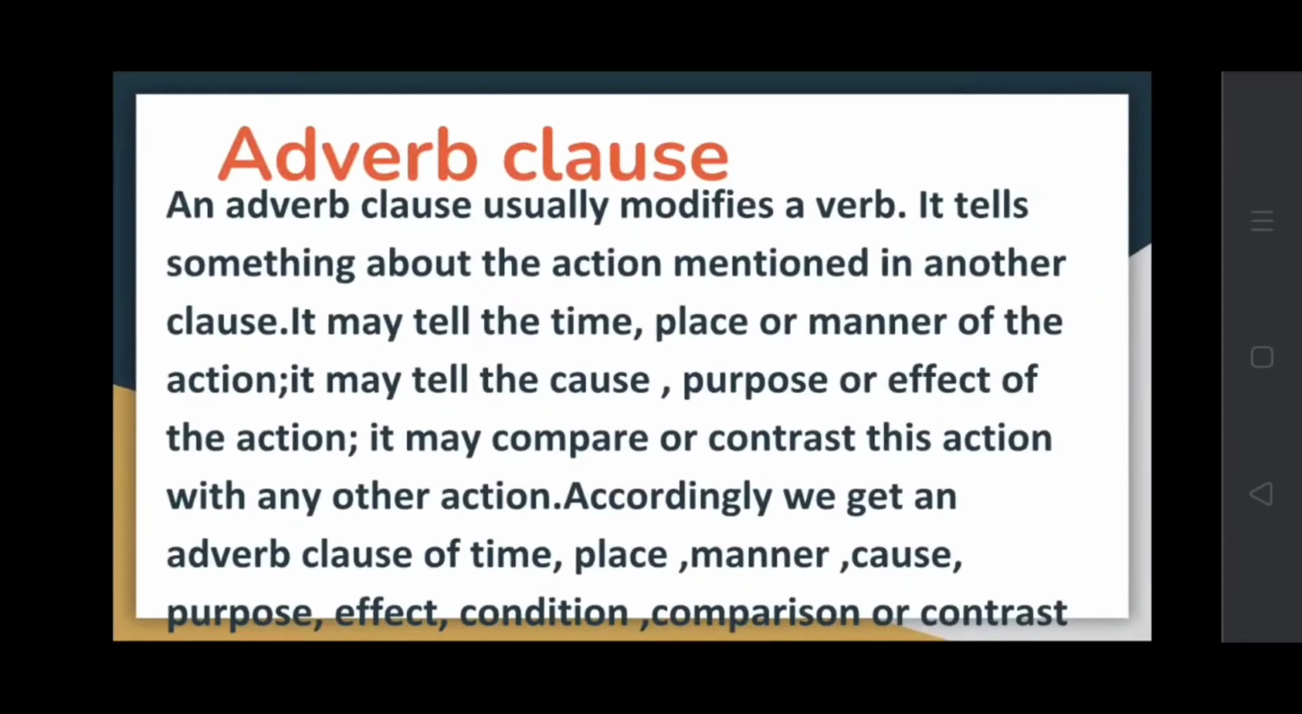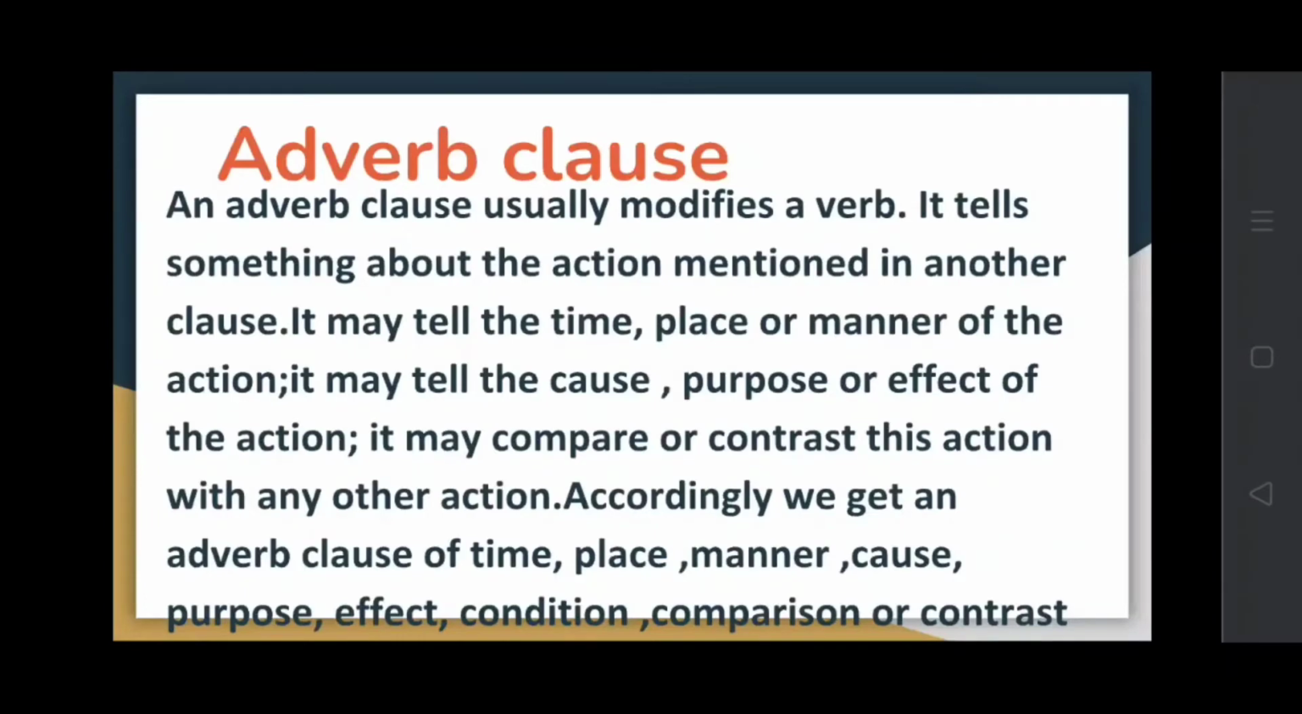Now next come to the adverb clause. An adverb clause usually modifies a verb. It tells something about the action mentioned in another clause. It may tell the time, place, or manner of the action. It may tell the cause, purpose, or effect of the action. It may compare or contrast this action with any other action. Accordingly, we get an adverb clause of time, place, manner, cause, purpose, effect, condition, comparison, or contrast.